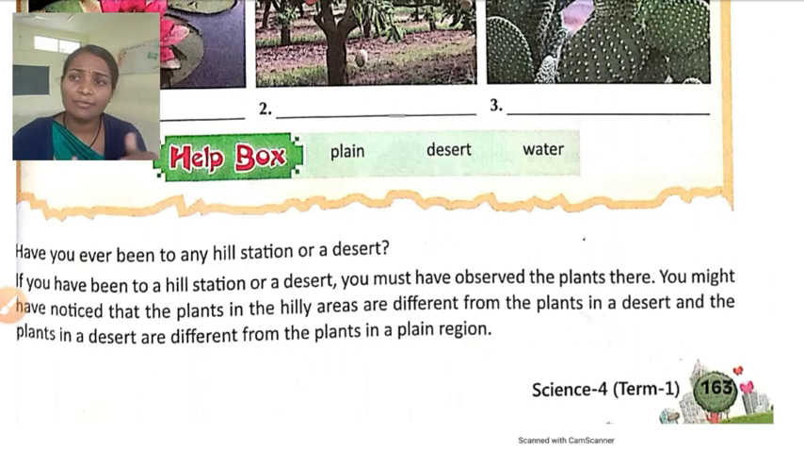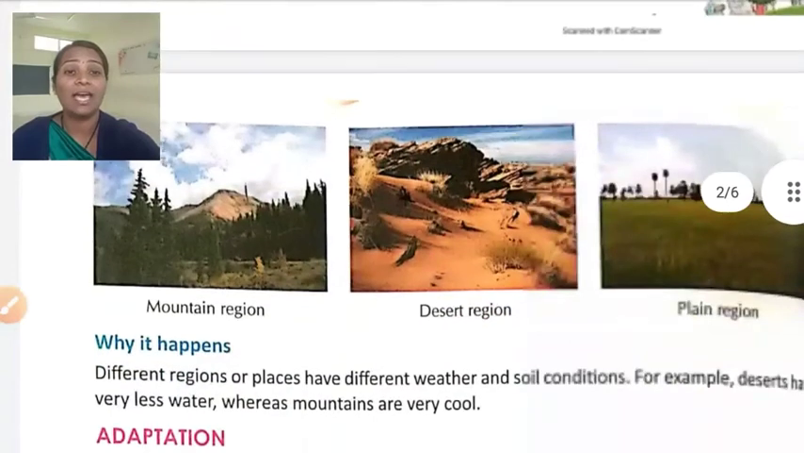If you go towards the coastal area, the weather is hot and humid. So these are the different climatic conditions, and in those climatic conditions, plants also have to survive. They must live, they must stay alive. So for that, they have some changes in them. Those changes are called adaptations. Let's see why it happens.